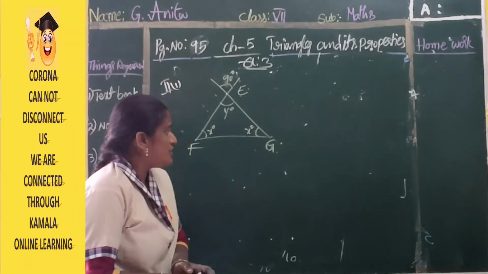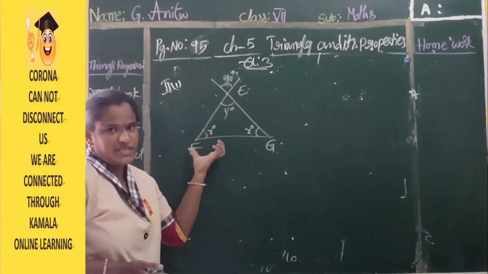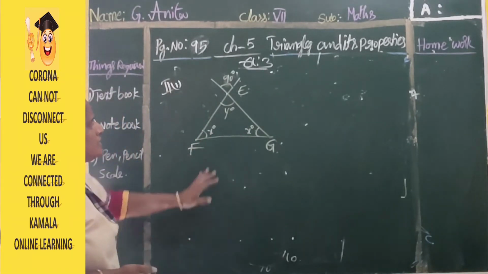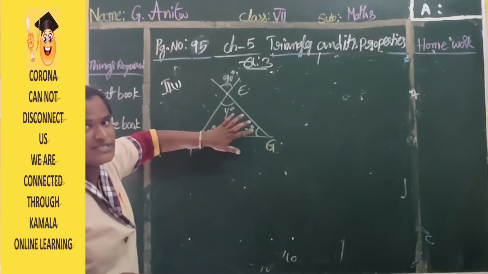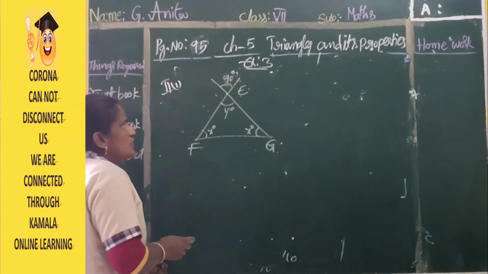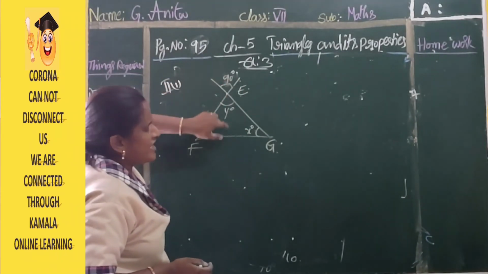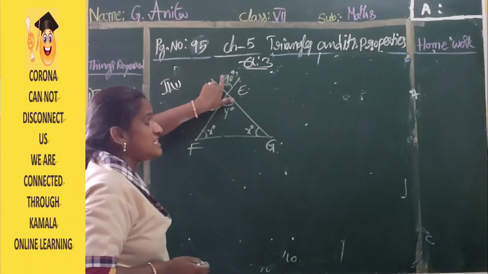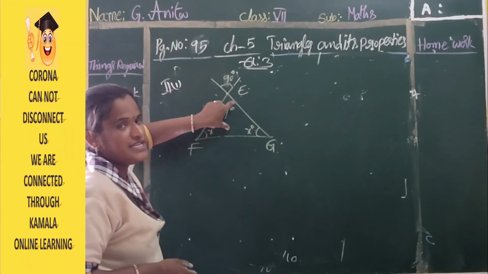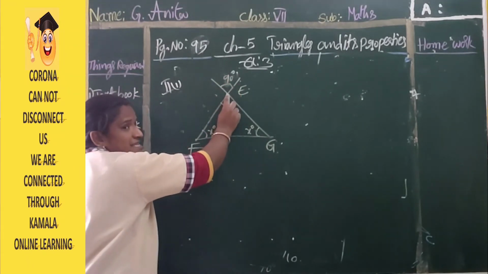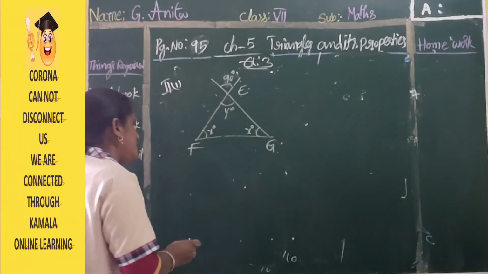So what did you understand about this one? Which type of angle is formed here? Two angles are equal to each other. Observe, these two are equal to each other. These are two vertically opposite angles. Yes, y degree is equal to 90 degrees. Why are they equal? Because they are vertically opposite angles. They have a single vertex and they are opposite to each other. That's why they are vertically opposite.